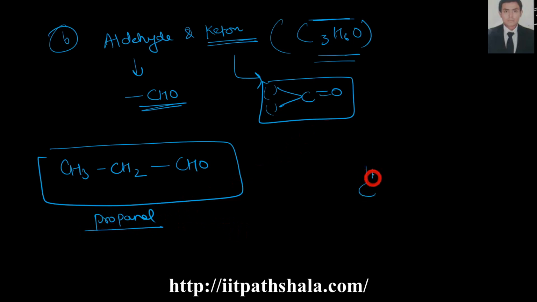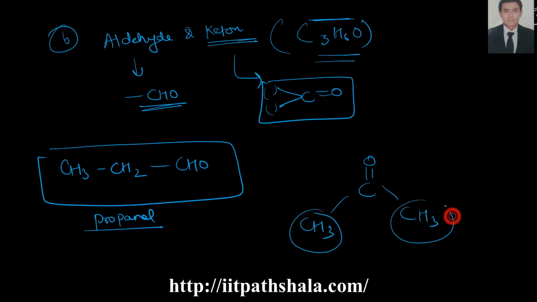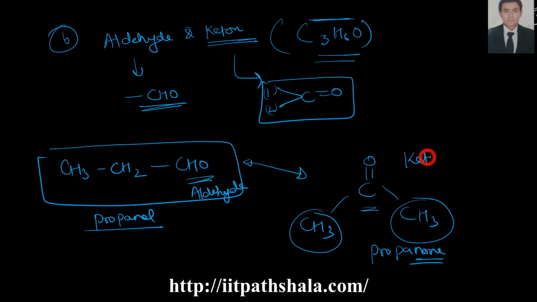Now for the ketonic part, I have used one carbon and one oxygen, remaining with six hydrogens and two carbon. So I have added a terminal methyl group at position 1 and position 2. What's the name of this? Propanone. Because both isomers have the same formula but different functional group, one an aldehyde, another a ketone, I can say that it is an example of functional isomerism.